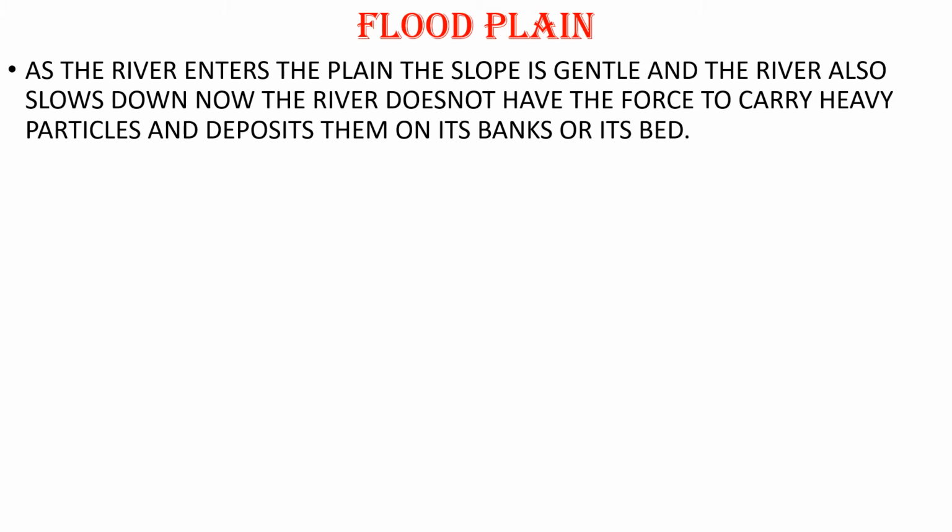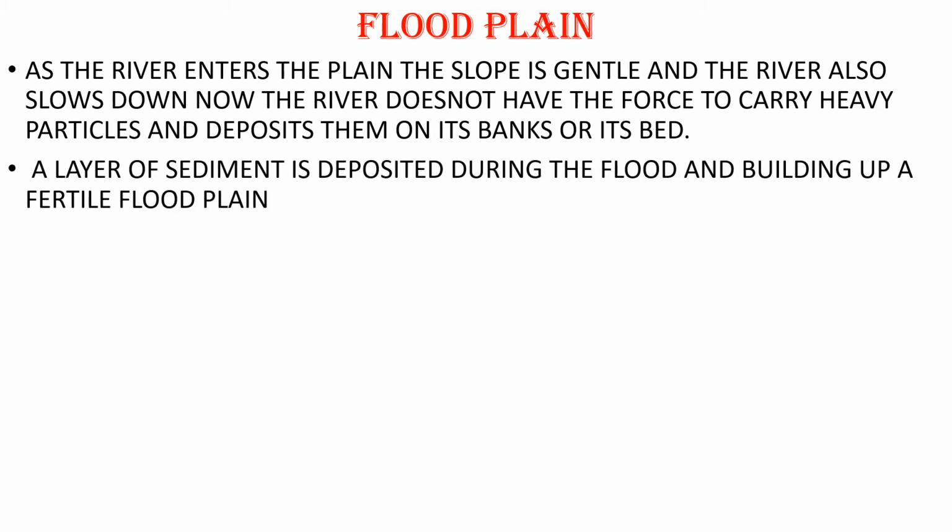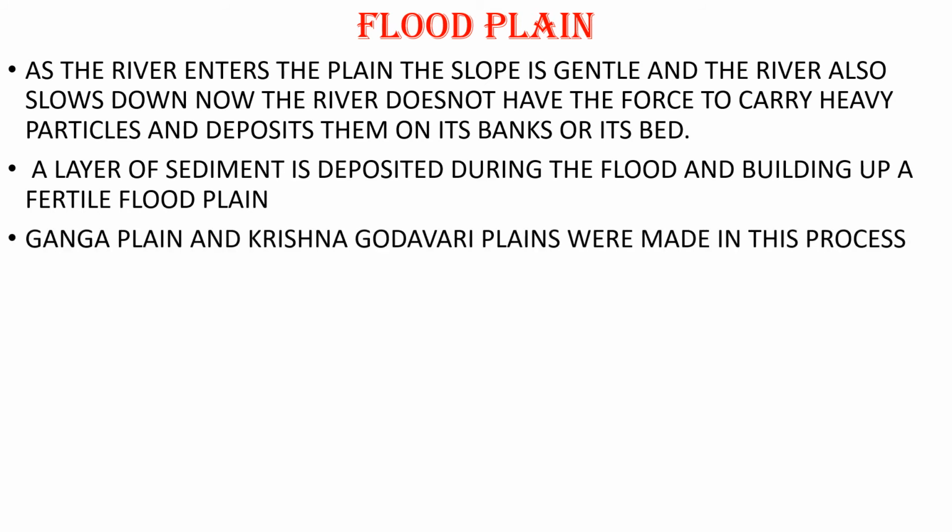Now the river does not have the force to carry heavy particles which it had been carrying with force over there, and it starts to deposit them on its bank or beds. A layer of sediment is deposited during the flood, building up a fertile flood plain. Ganga plain, Krishna and Godavari plains were made in this process.